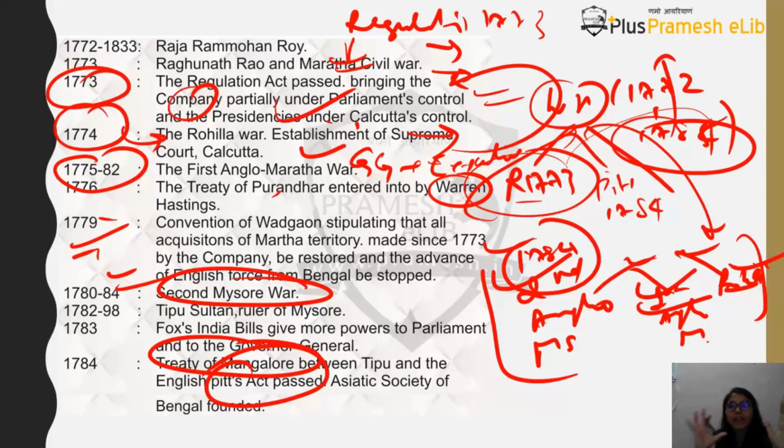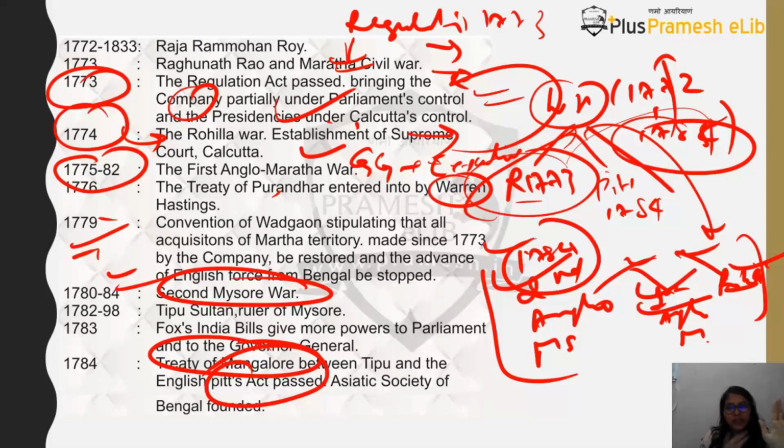One is a political affair and the other is the commercial affair. Why? Because the company is not just engaged in trade, it's engaged in wars, it engaged in controlling territories. So that means it has a political affair also. It has a political function also. So now after Pitt's India Act, you will find that the company's functions have been divided into two, and two different entities will be controlling two different functions.